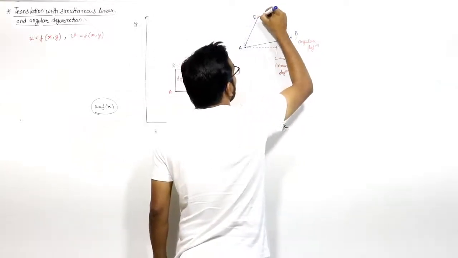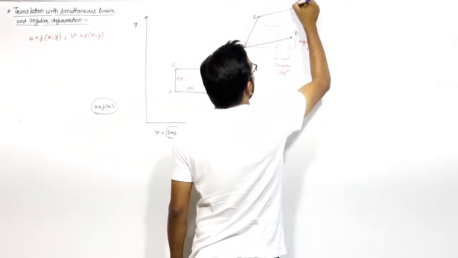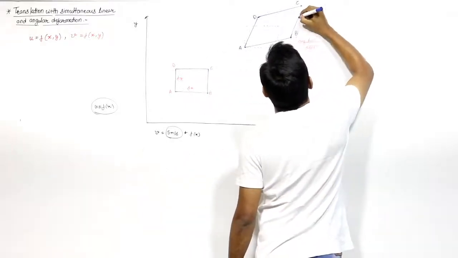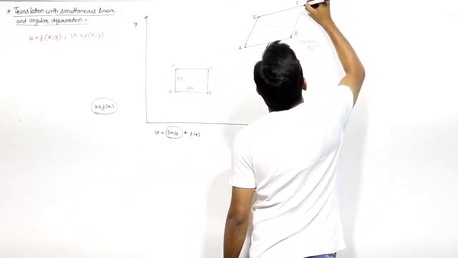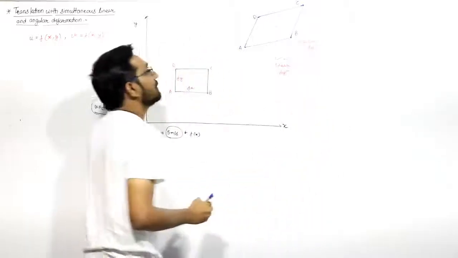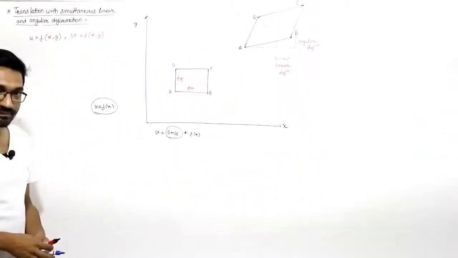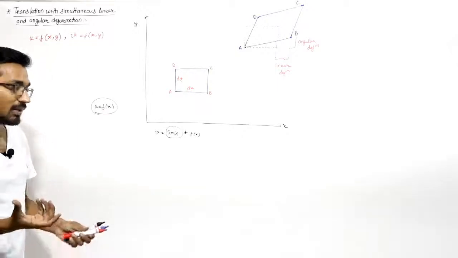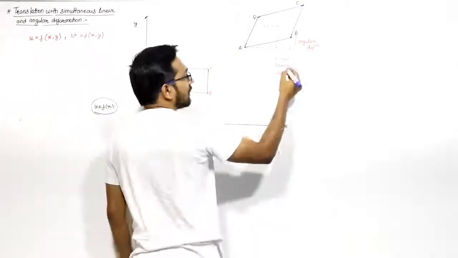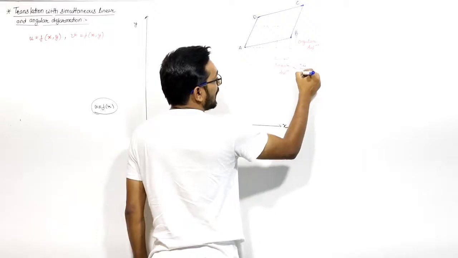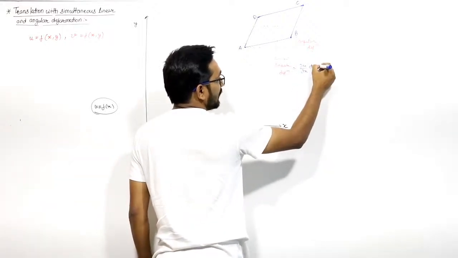So let us say this is the point C, and I join them. This is the new position of the element A, B, C, D. We already talked about the linear deformations. How much is this? It is del u by del x into dx into delta t.